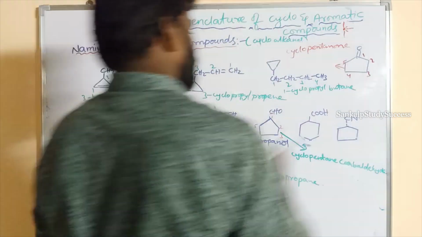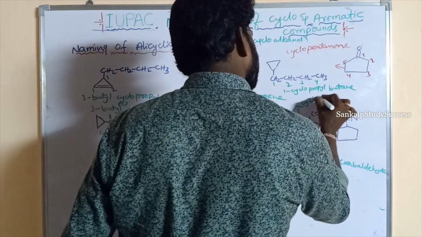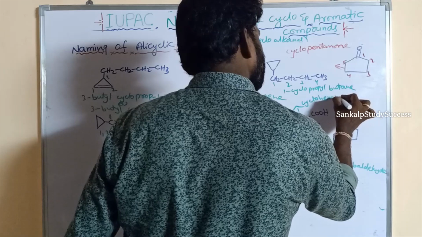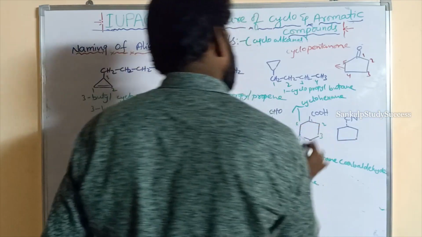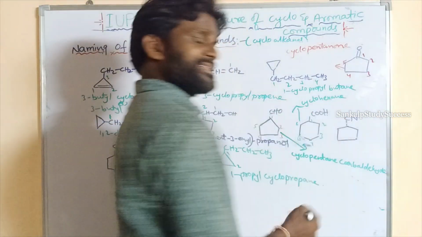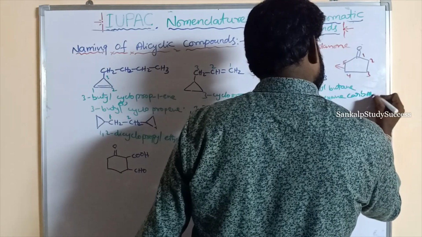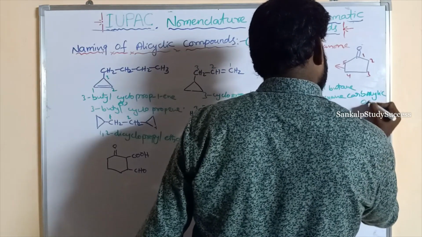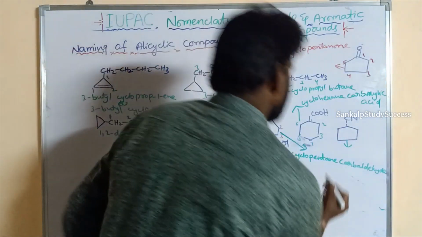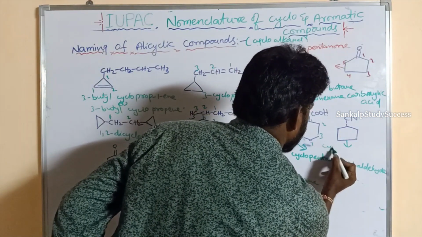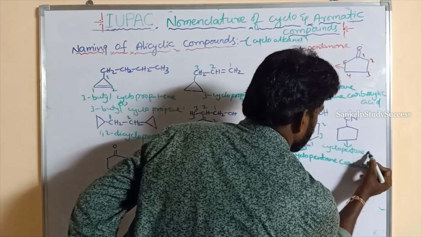Next, what is its name? Its name is cyclohexane. Numbering is given the same, 1, 2, 3, 4, 5, 6. Cyclohexane 1-carboxylic acid or cyclohexane carboxylic acid. The 1 cannot be written. And this one is cyclopentane carbonitrile.